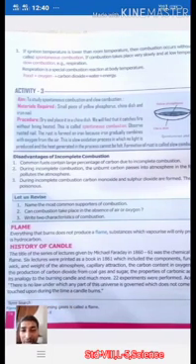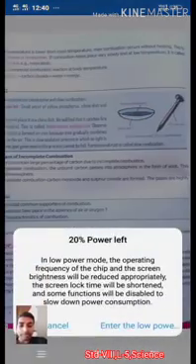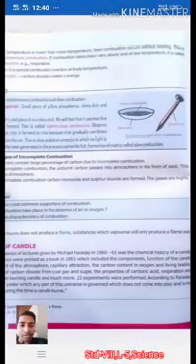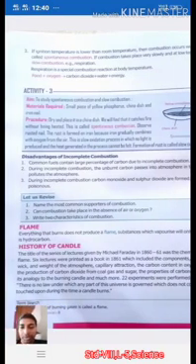Third one, during incomplete combustion, carbon monoxide and sulfur dioxide are formed. These gases are highly poisonous, produced due to incomplete combustion, right? Like carbon monoxide, sulfur dioxide, etc.